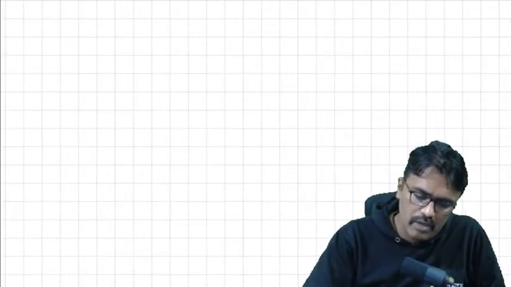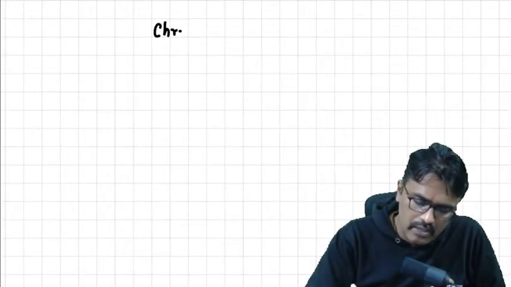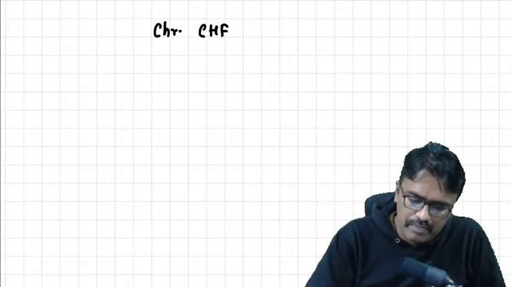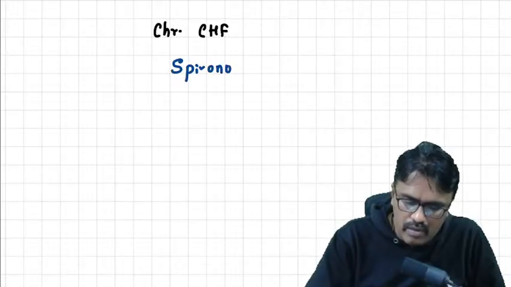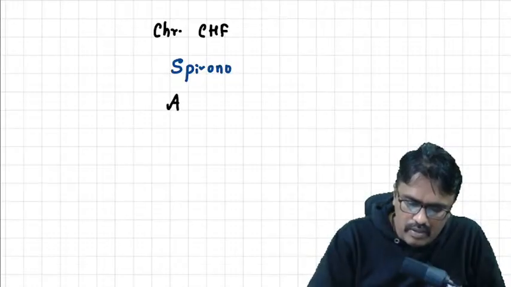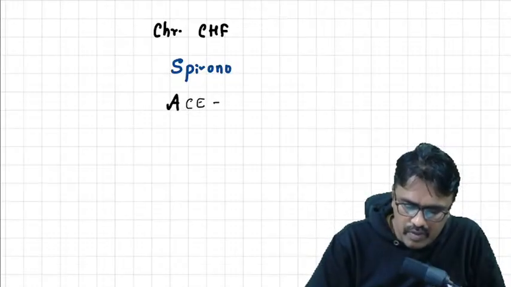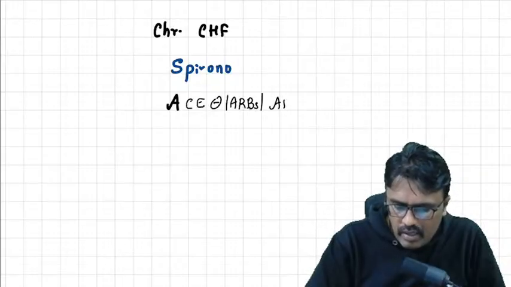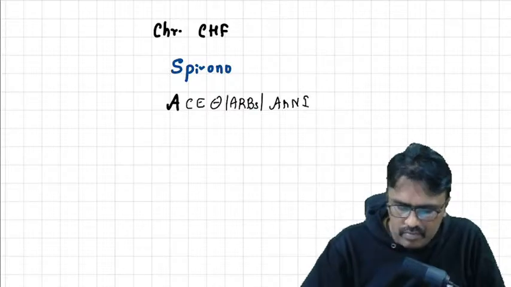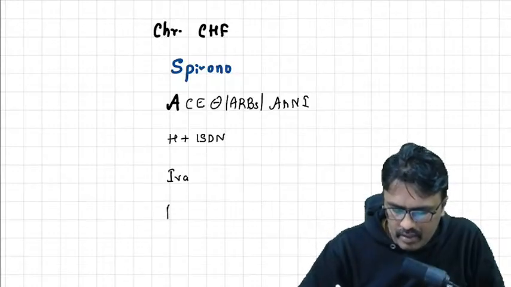So an important aspect I want to tell you is, in managing chronic CHF, what are the drugs which decrease mortality? The drugs which decrease mortality are spironolactone, then we have ACE inhibitors or ARBs or ARNI, then hydralazine plus ISDN, then we have ivabradine and beta blockers.